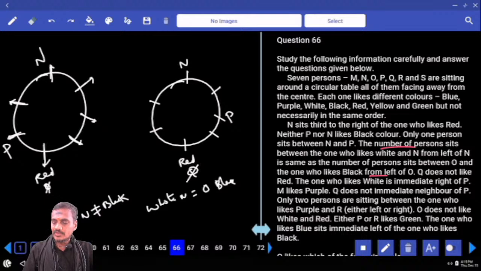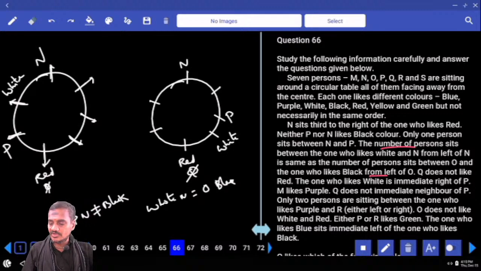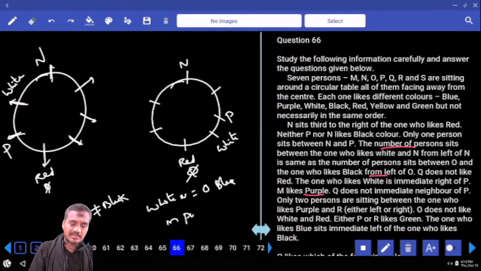And the one who likes white is the immediate right of P. Who is that person? The one who likes white color, immediate right of P. And next, M likes purple. Now, who likes purple here? M likes purple. Q is not immediately adjacent to P.